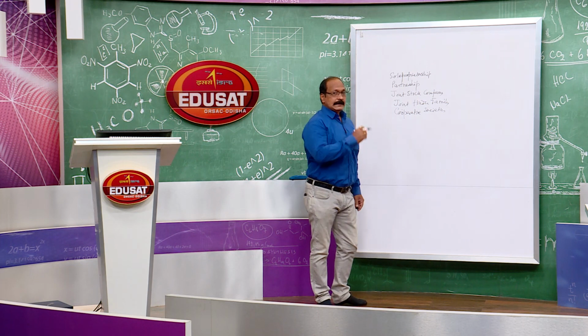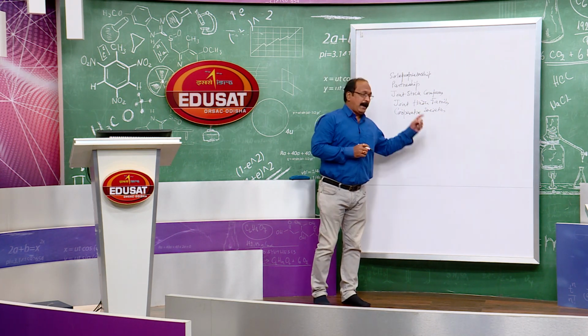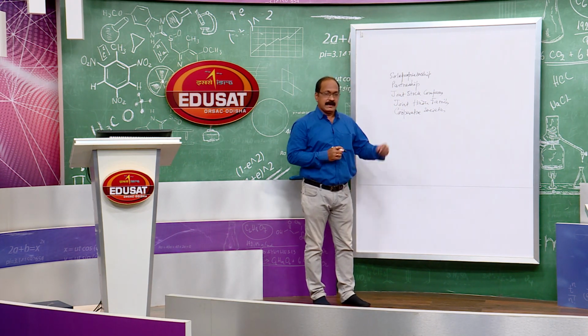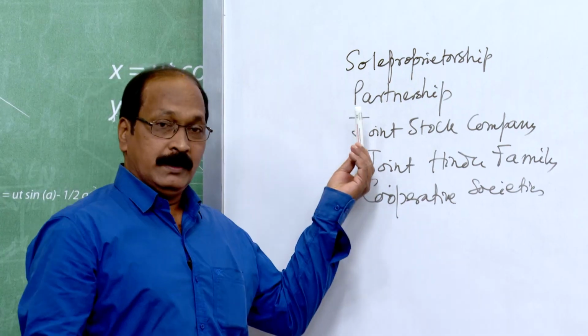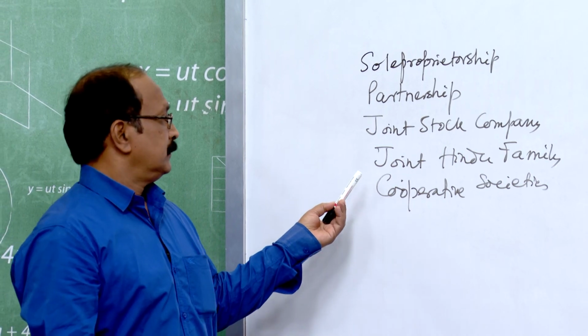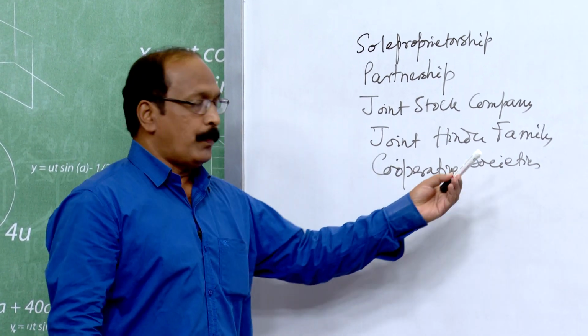So, basically there are 5 forms of business organizations.